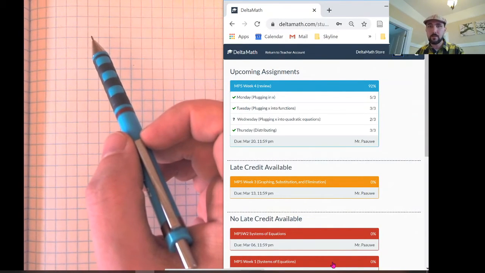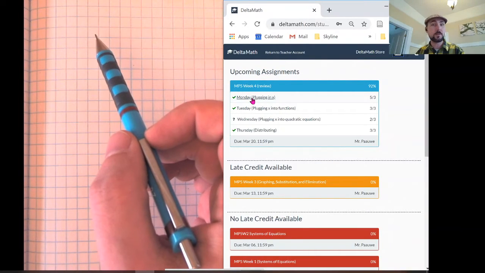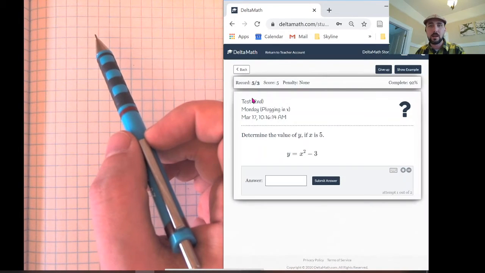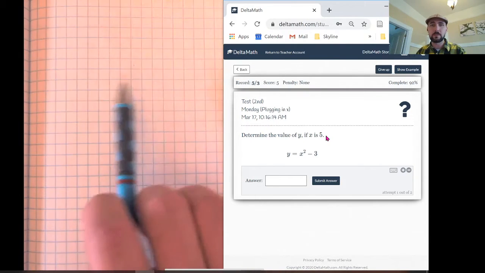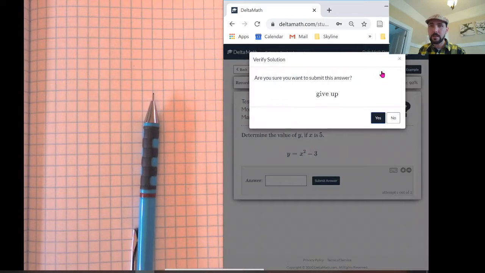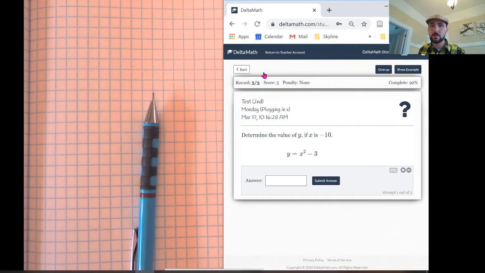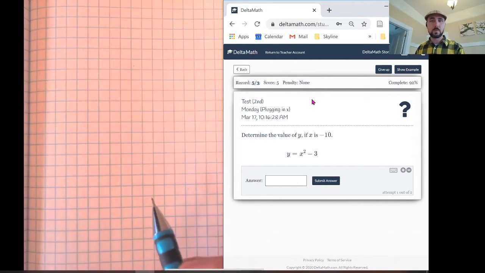Okay, but let's get into the math. So Mondays, which I know some of you already did, and good job if you are already on this Monday stuff. Okay, so here's a problem. Actually, I am going to do something right off the bat. I am going to give up on this problem because there's a specific scenario that I want us to look at. Yes, it's this scenario right here, and I'll tell you what I mean in a second.